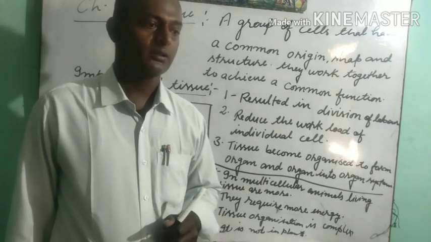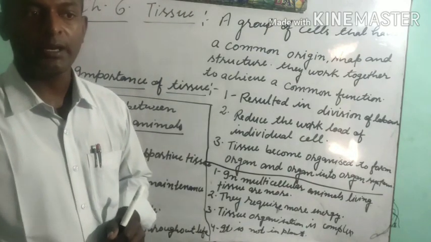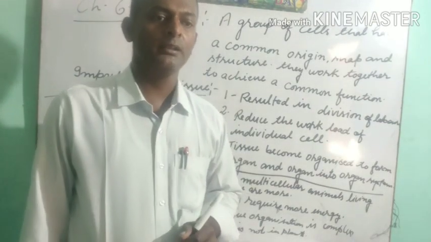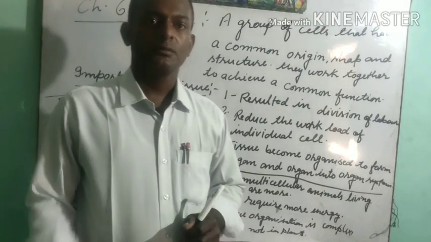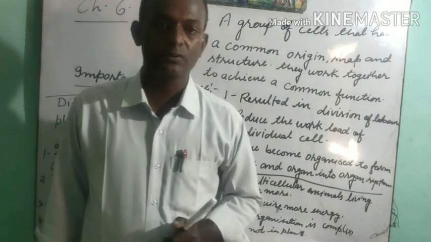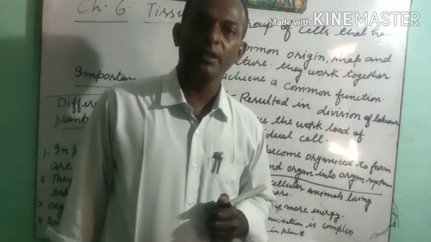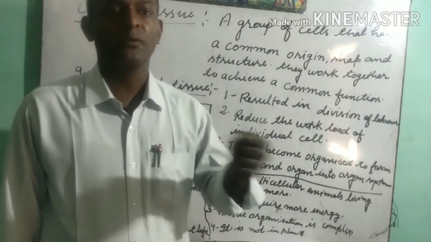What is tissue? In the previous chapter we have studied about the cell, that the cell is the basic unit of life and all living beings are made up of very small units. And we have also studied that there are many organisms that have a single cell or are made up of many cells.